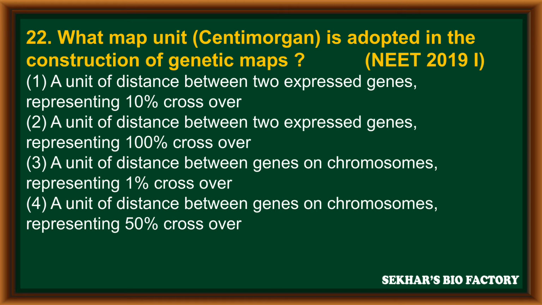In this, the correct answer is the third option, that is, a unit of distance between two genes on a chromosome. It always represents 1% crossing over.